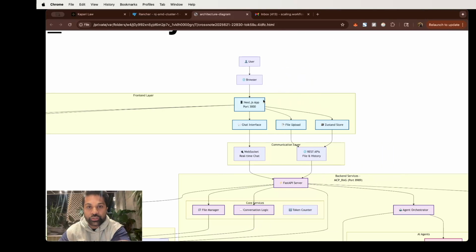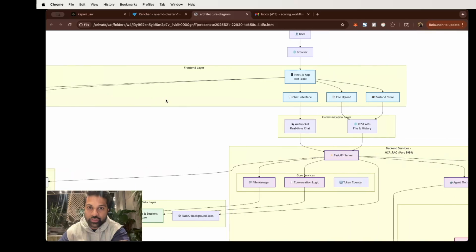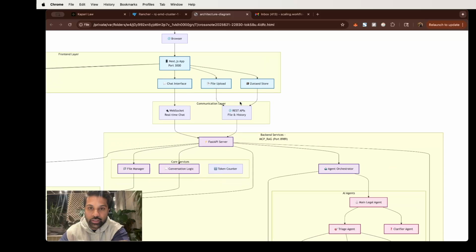A user hits a browser and I'm using Next.js to serve the requests. I'm using Kubernetes for hosting the stuff. I'm using Google Authenticator for just authenticating users. The chat interface and the backend use a WebSocket. So the front end Next.js uses WebSockets to talk to the FastAPI server. The file upload is what I showed you already. Zustand is what's used for maintaining state for things like my Google Auth user signing in.